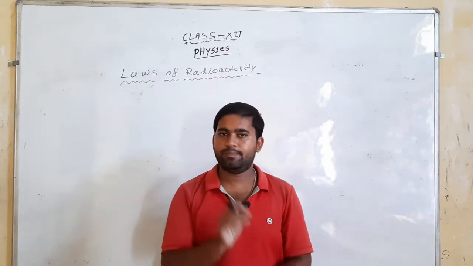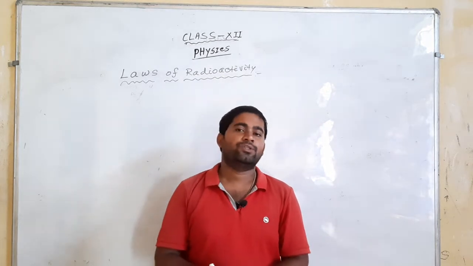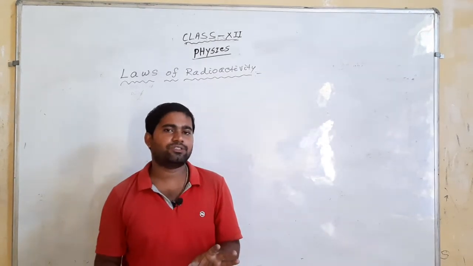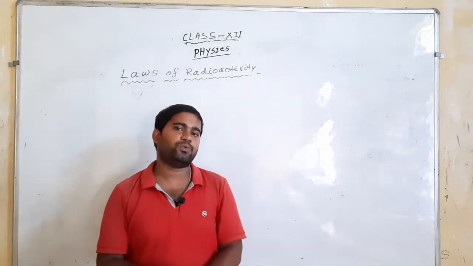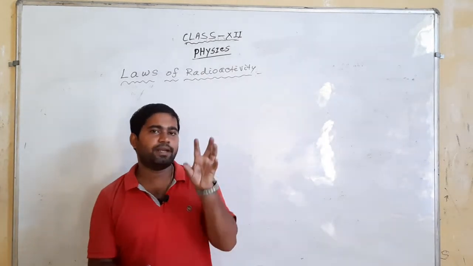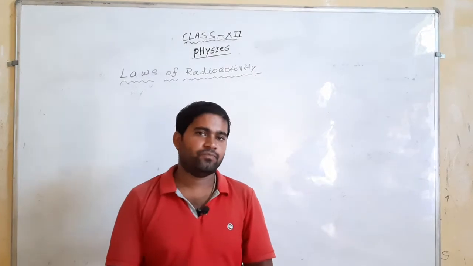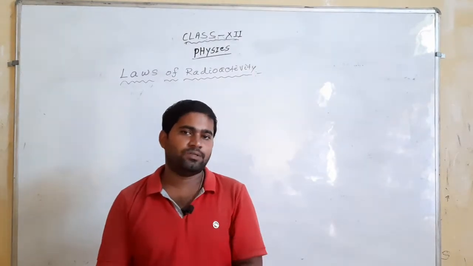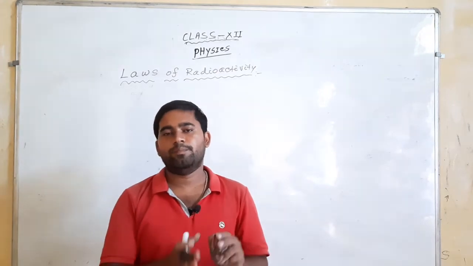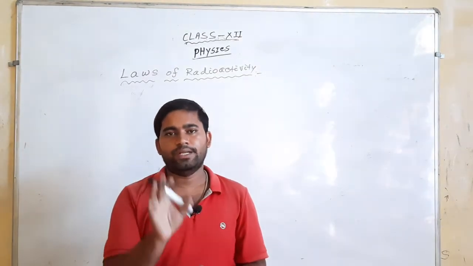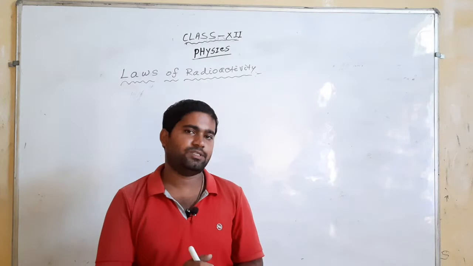I repeat, this is most important: the rate of disintegration depends upon the number of nuclei present at that instant.